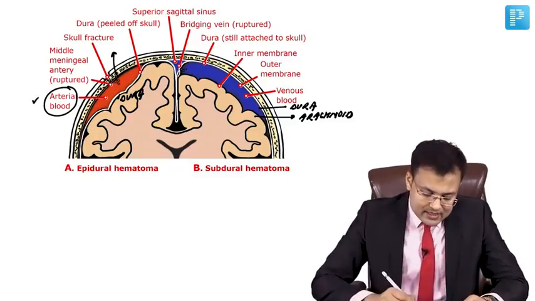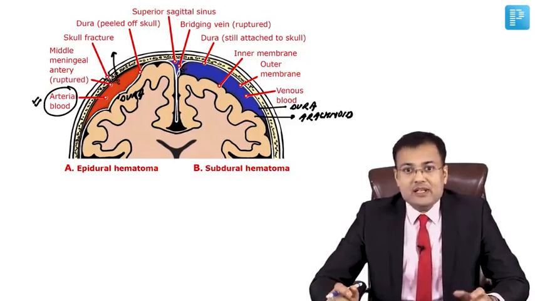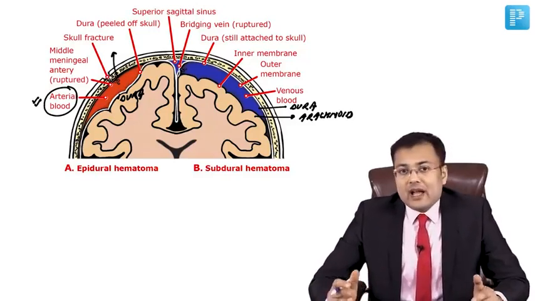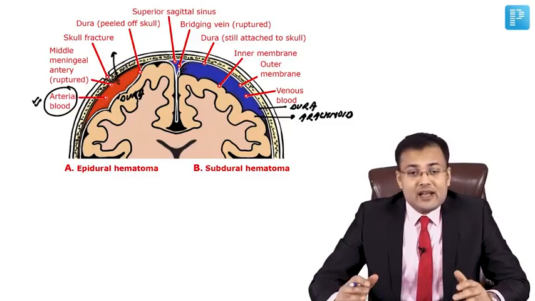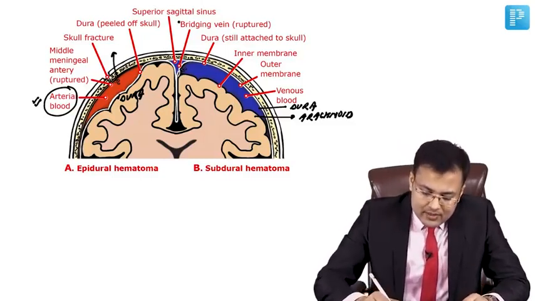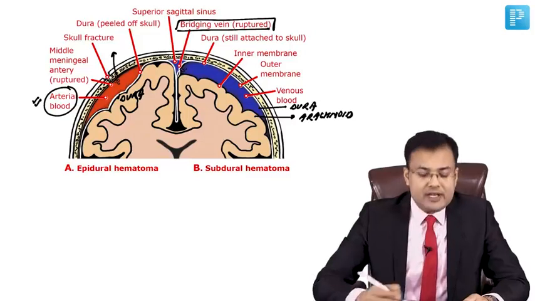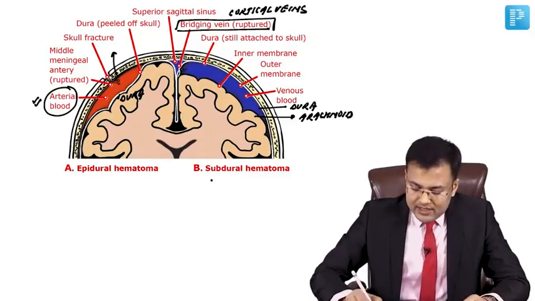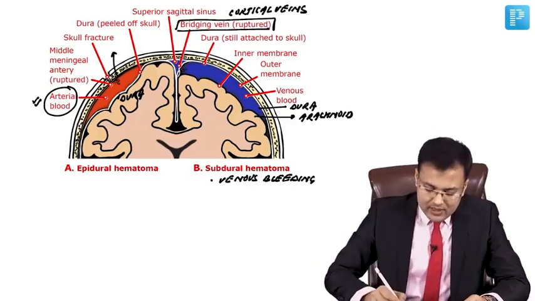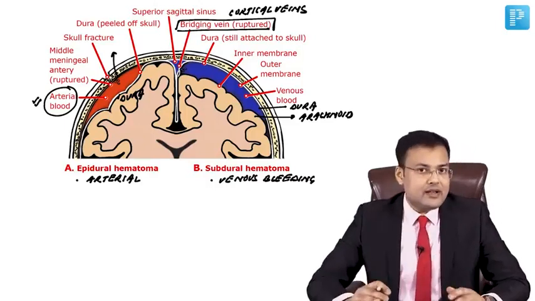So what kind of bleeding occurs in extradural hematoma? That is arterial. What happens in SDH? In SDH, significant trauma is required and it is generally seen in the elderly. Because of significant trauma, there is injury of bridging veins, also known as cortical veins. So what kind of bleeding is there? Here, there is venous bleeding. In extradural hematoma, this is arterial bleeding from the middle meningeal artery.